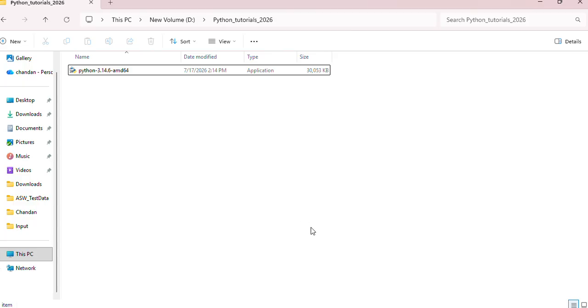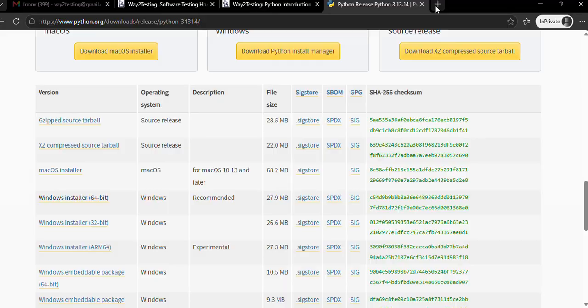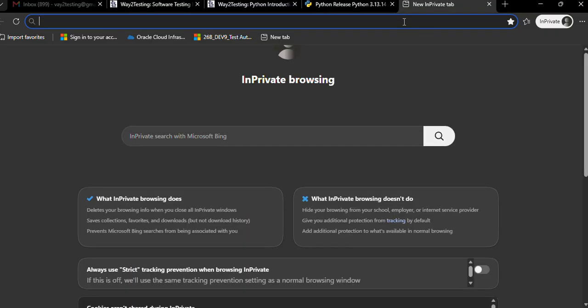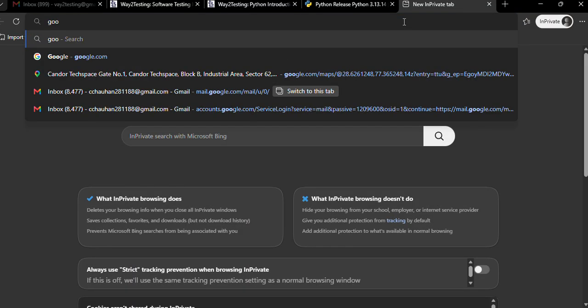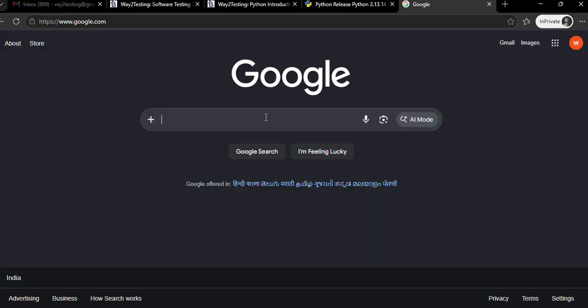Instead of using VS Code or PyCharm, first we will learn Python from the very basics. We will use an online editor, because an editor will suggest the code to you, and if it suggests the code, then you will not become a good programmer. So we will simply open one.